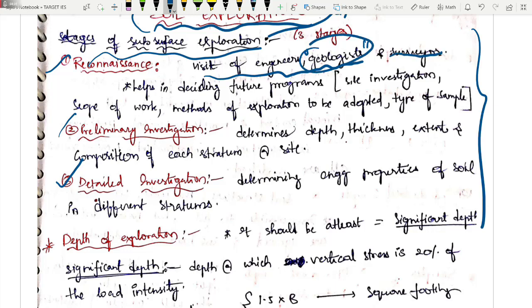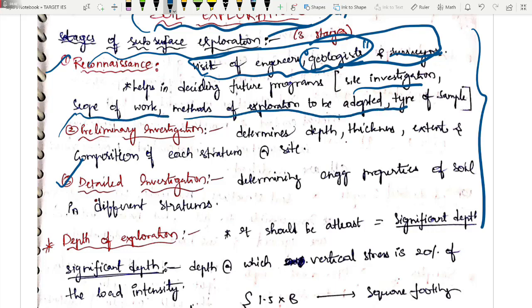And obviously there will be a surveyor. They will just have like a picnic, go and have a sightseeing, to see what is here, and note down various features. And this is just like a site investigation. Okay, they will just finalize what should be the scope of work, what should be the methods of exploration to be adapted, and the type of samples they have to collect.